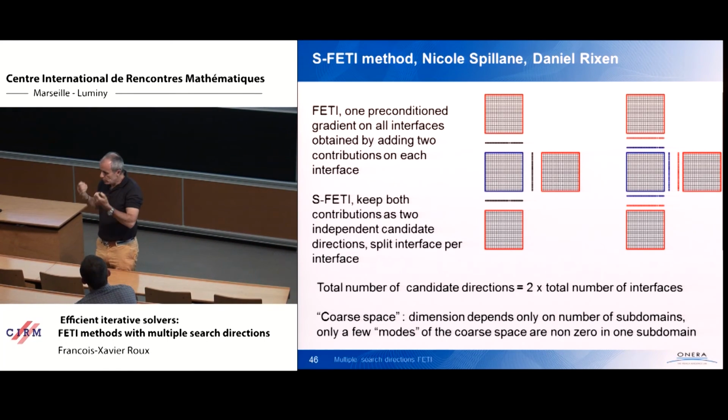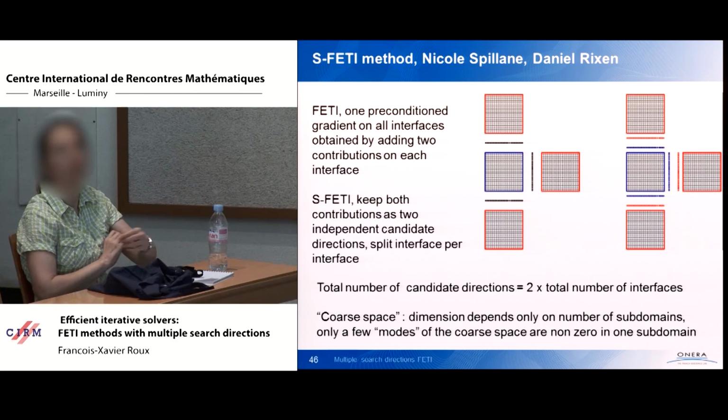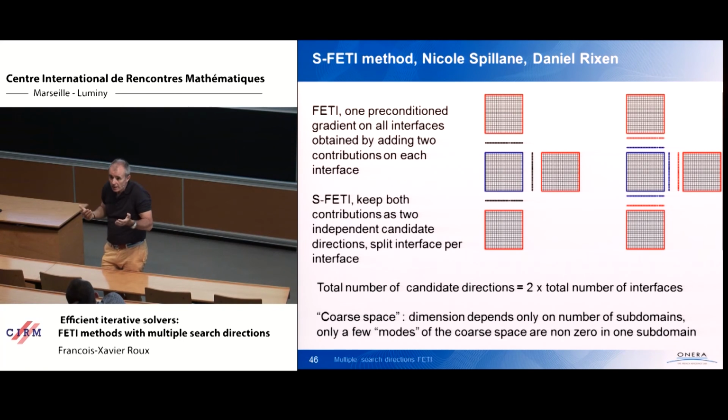I mean, the local Dirichlet problem is optimal. It is the reverse operator of the local Neumann to Dirichlet problem. Where we are losing information is when we are averaging the value on the left and the value on the right. It is clear if everything is homogeneous on the left, everything is homogeneous on the right, there is a ratio, and we use this ratio in order to make the splitting, to make the weighting. But when everything is heterogeneous everywhere, what is a good ratio?